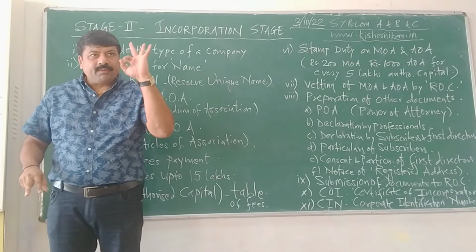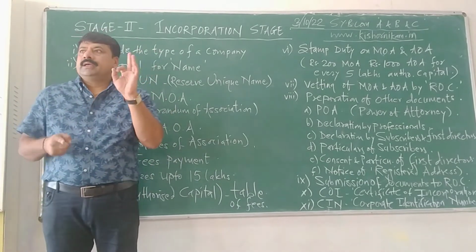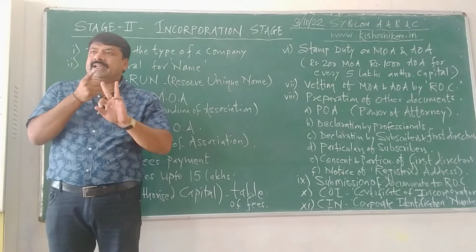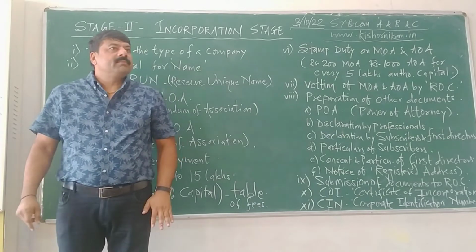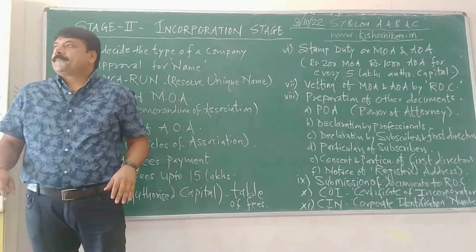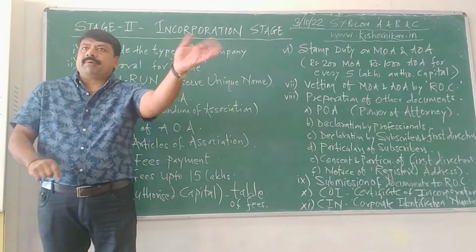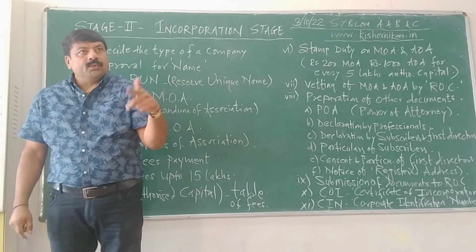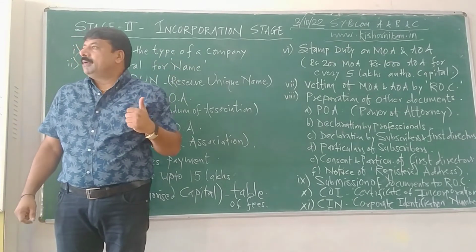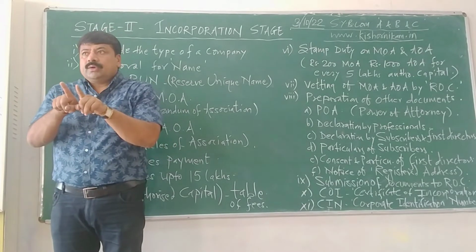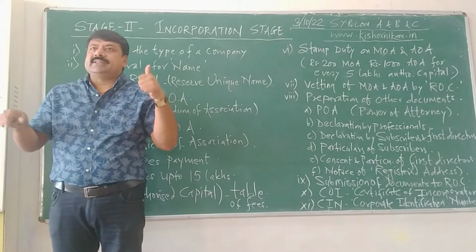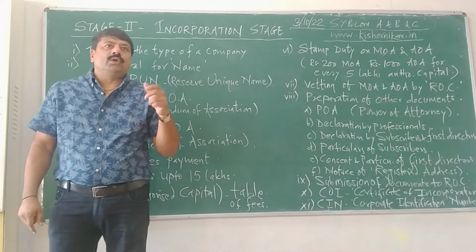So the company has to provide 3 names. If the first name is already registered, delete. Second is registered, delete. Third is not registered, he will allow. If all three are registered, he will write to the company by mail to submit a new application for approval of name. Again 3 names. So no name of the company shall be doubled. This is the process. So, reserve unique name.